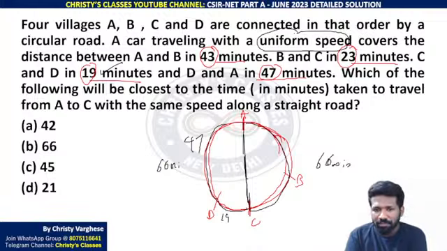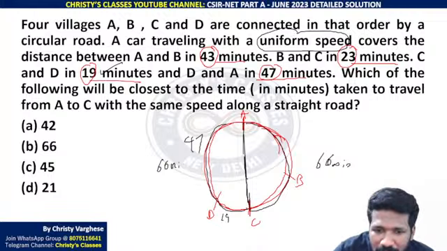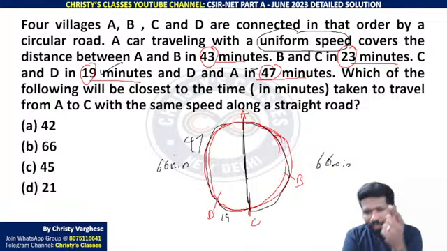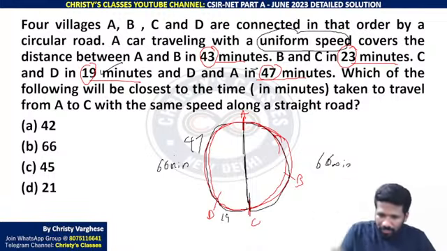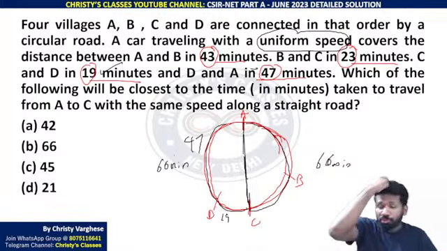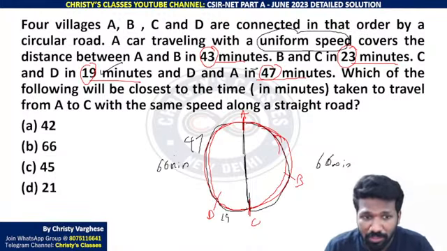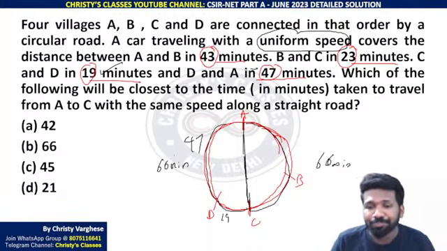Because time is same, so distance also should be same because speed is same. Speed and time is same. What is distance? Speed into time, na? So speed into time obviously should be equal. That means distance should be equal. What distance? A to C circumference distance, C to A circumference distance equal होना चाहिए. Keep this in mind. The question is almost over, I will say.